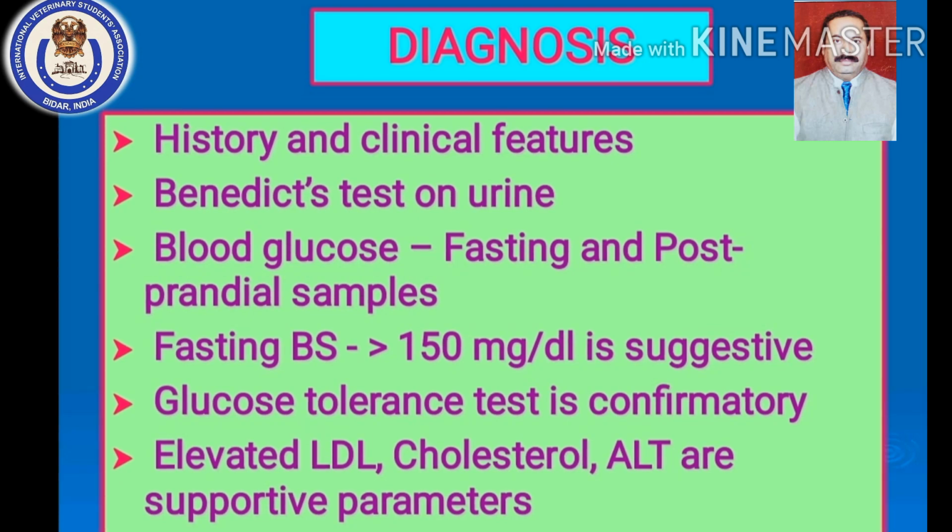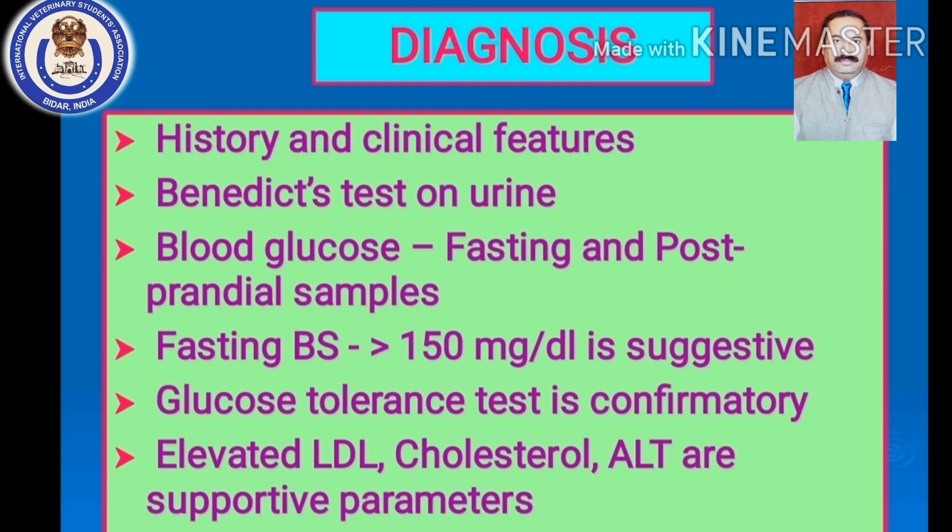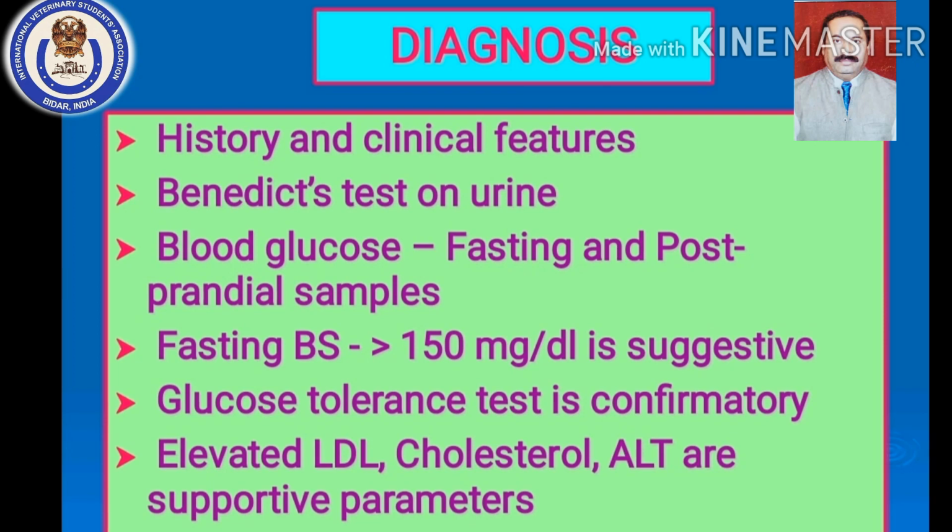So oral glucose tolerance test means a specific glucose meal is fed to the dog, and every 30 minutes a blood sample is collected up to 4 hours post feeding. Then a graph is plotted to show how the glucose concentration changes in the blood. In normal animals there is also a hyperglycemia, because you are giving a concentrated glucose meal to the dog, isn't it? Let us presume a normal dog has around 95 milligram per deciliter as a pre-feeding glucose level. This 95 milligram per deciliter keeps on increasing.